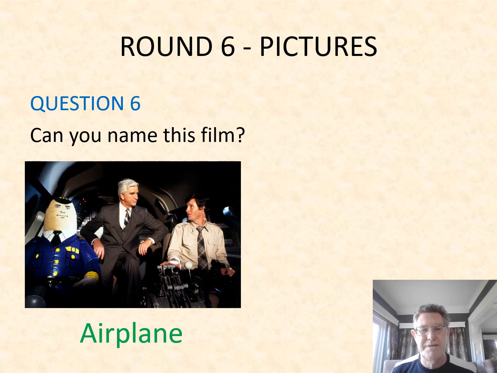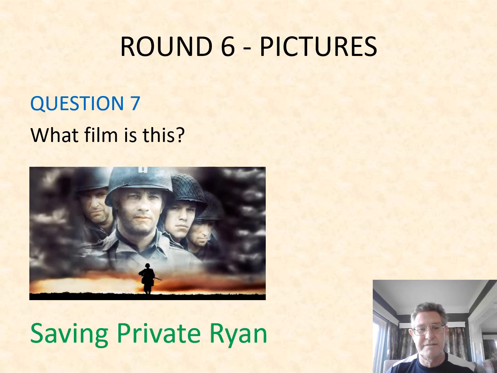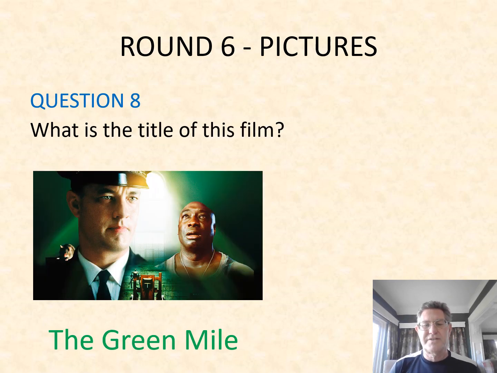Number 6. Can you name this film? Great comedy, great farce. Airplane. That's George the autopilot there on the left. Number 7. What film is this? Tom Hanks in the foreground there. That is Saving Private Ryan. Matt Damon there, who was actually Private Ryan. And number 8. What is the title of this film? That is The Green Mile. Again, Stephen King book. Really good book. Great film starring Tom Hanks there.